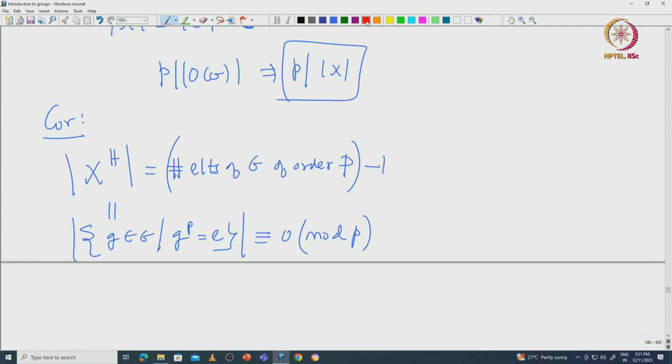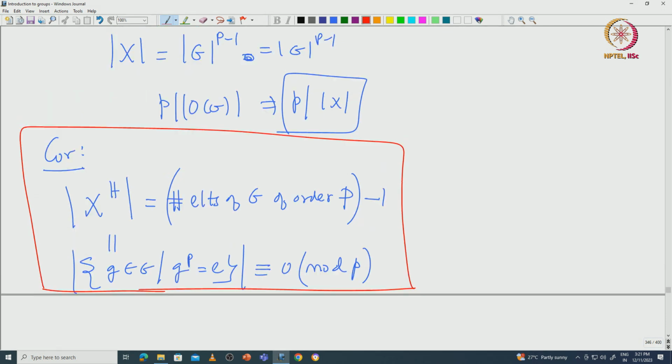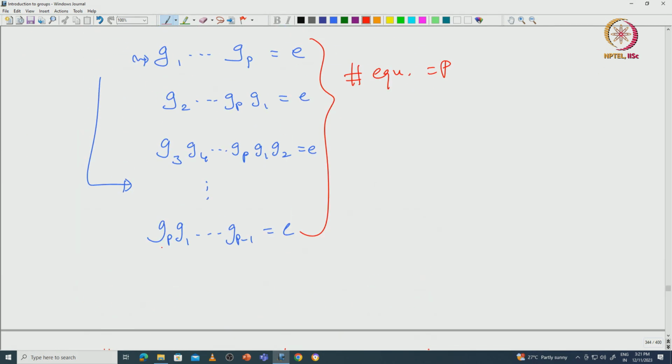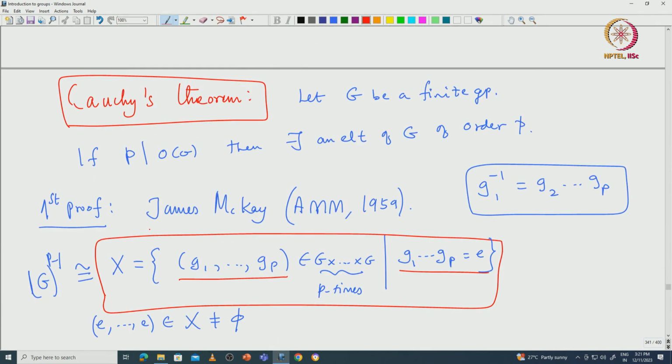We will see later how one can generalize this corollary. Cauchy's theorem can also be generalized further. That is called Sylow's theorem. We will prove Sylow's theorem as a corollary of group action again. I will give another proof of Cauchy's theorem in the next class. I will stop here. Thank you.